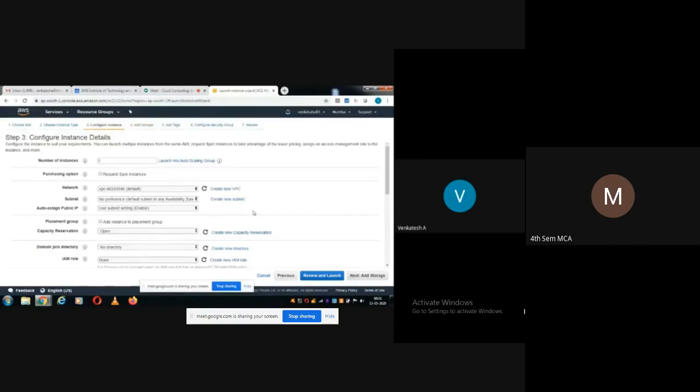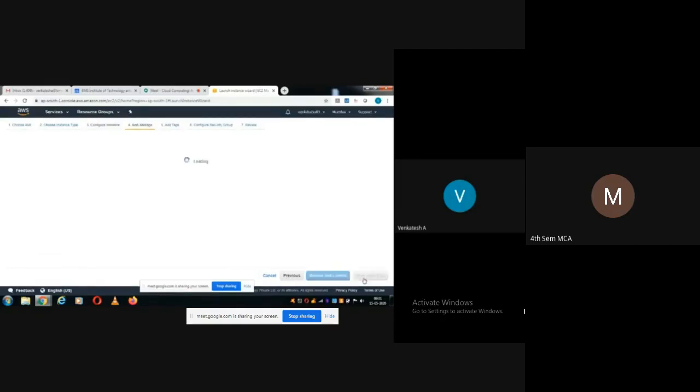Step 4 is add storage. So the next step is add storage. By default, it will provide 30 GB of storage. By using Amazon S3, it will provide 30 GB. If you want more than 30 GB, you need to pay money for it. So up to 30 GB, it is free. I'll go with 30 GB.